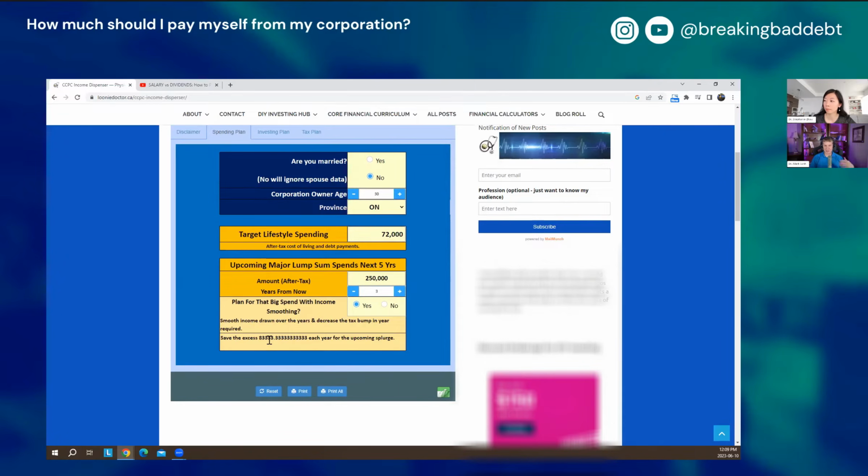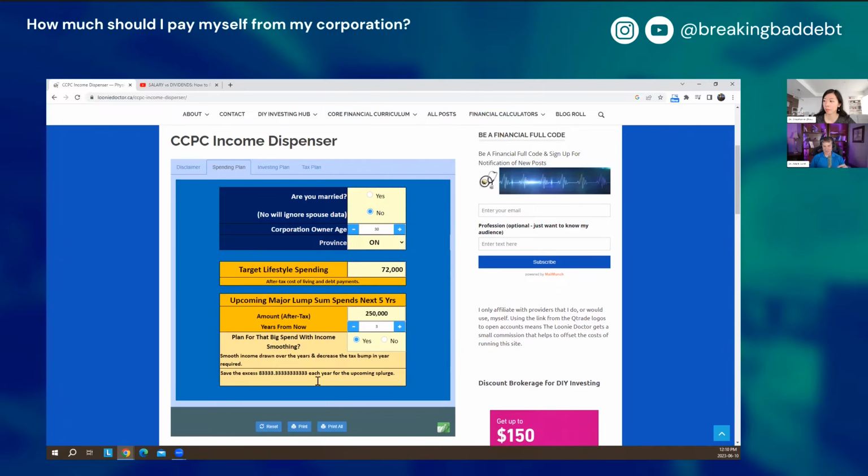So instead of taking that $250,000 out in 1 year, 3 years from now, and having a massive tax bill, you'll take $83,000 out each year for the next 3 years. And it actually will add that in to that $72,000. So when it does the calculation, it's going to be looking to take basically about $150,000. Gotcha. Okay, sounds good. All right, that makes sense.